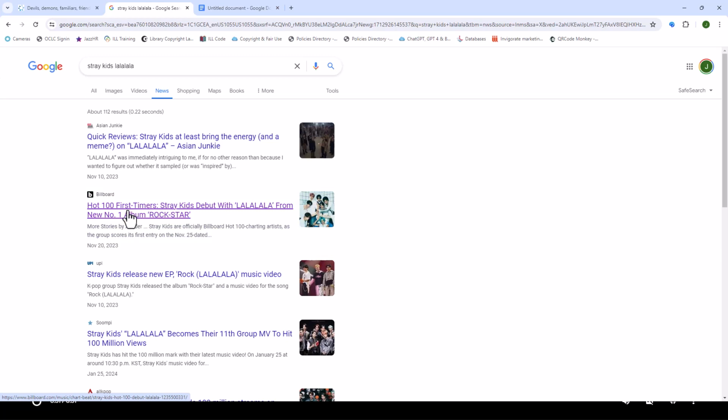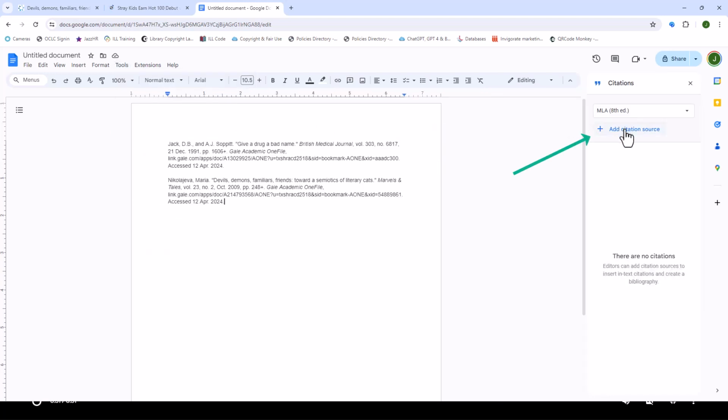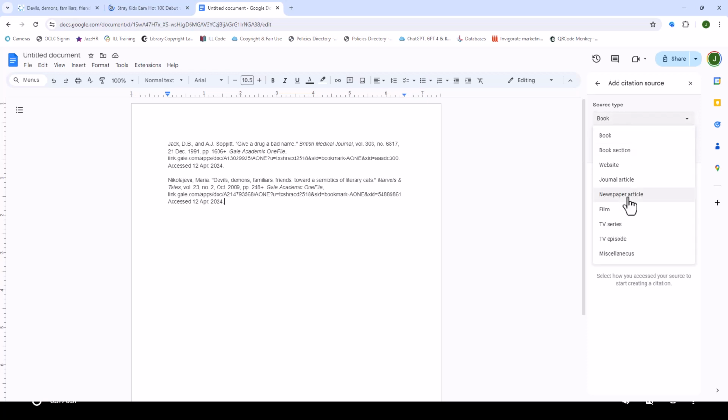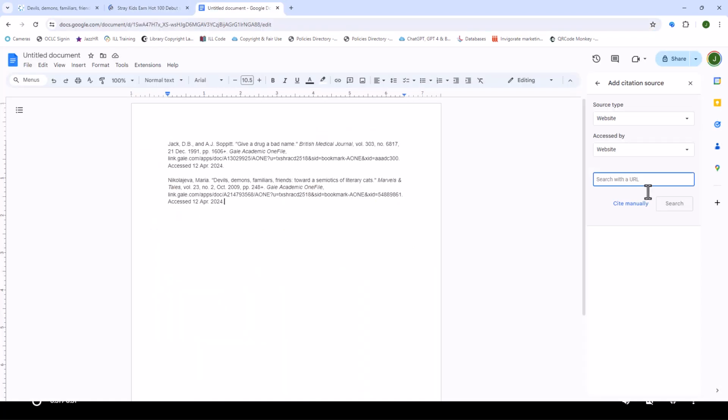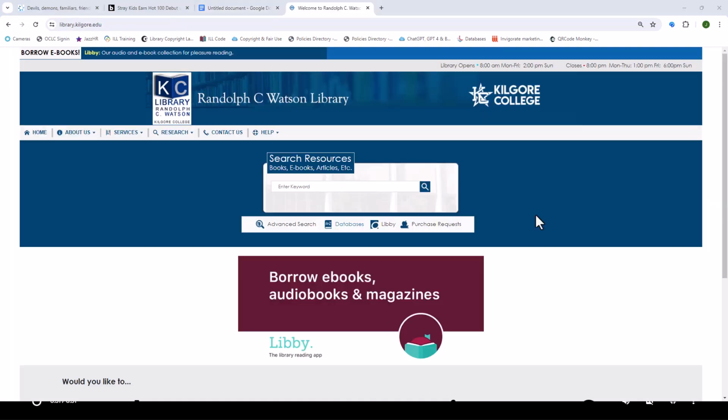Remember how we got the database information. So in my Google Doc, where I've already got my other sources, I'm going to use the citation tool. We go to Tools, Citations, Add Citation Source. Make sure you set it to the correct format. Here I'm keeping it MLA. Choose the source type, which here we went to a website, and then just copy and paste the website to add it. If you add it to the citation tools, though, you can add a works cited with all of your sources and Google Docs will format it correctly for you.